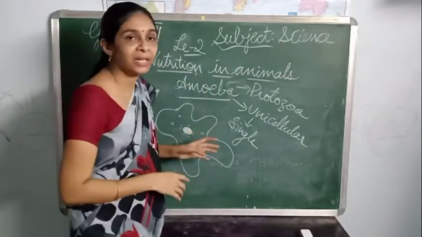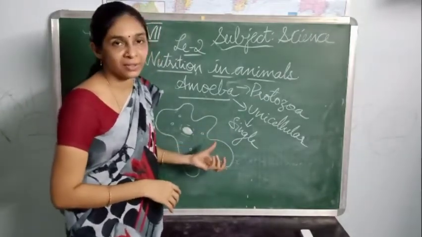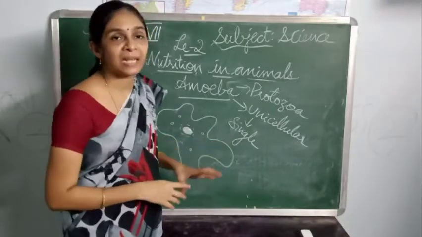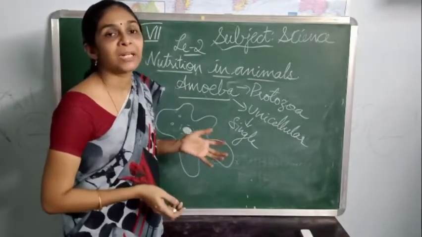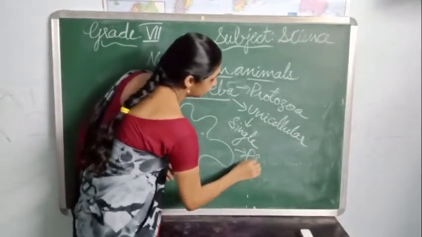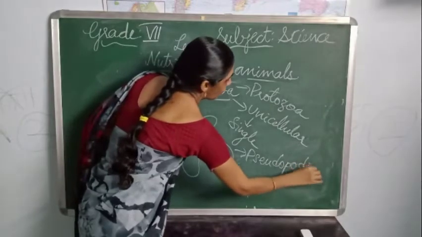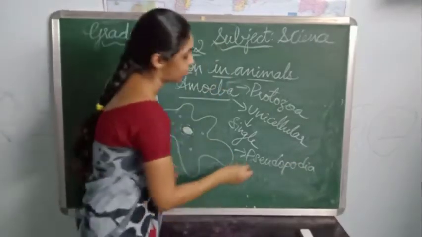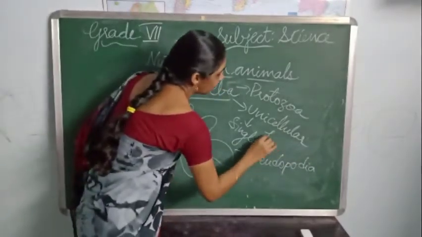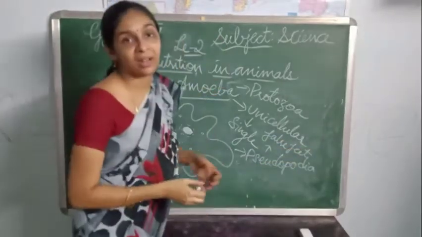They have, on the body, if you observe, finger-like projections. So what do these finger-like projections mean? They are nothing but pseudopodia. What is the meaning of pseudopodia? Pseudopodia means false feet.